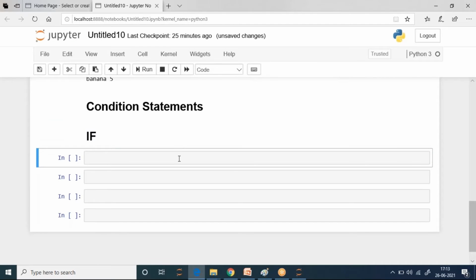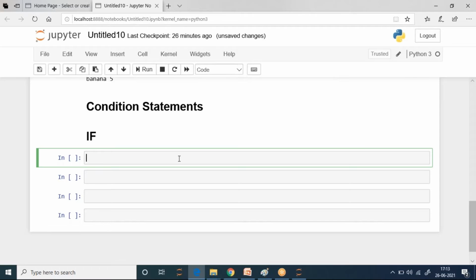If. In Hindi, if is "agar". If this happens, then I will do this, or else I will do something else. Let's not think about the else for now. Let's only look at if.